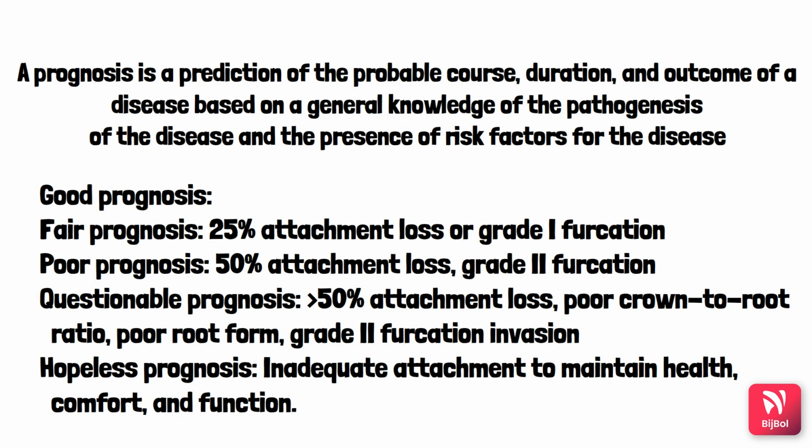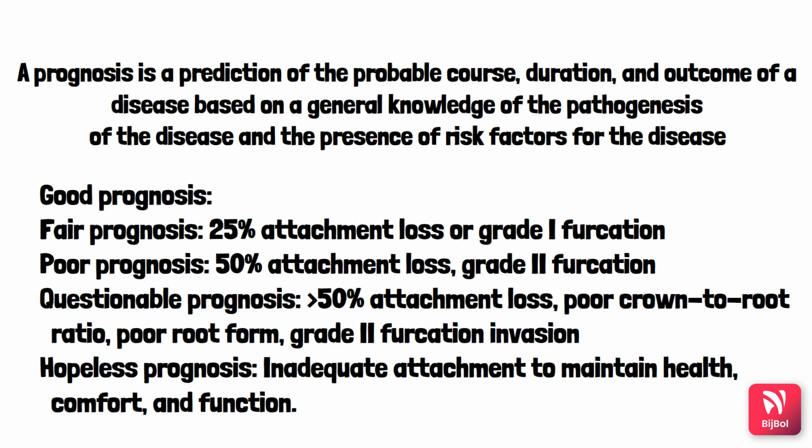You can remember this. So first one is good prognosis. If there is adequate control of etiologic factors and there is adequate periodontal support so that the tooth will be easy to maintain by the patient as well as the clinician, then it is called good prognosis. Whereas if there is 25% attachment loss or grade 1 furcation, then it is fair prognosis. Whereas if there is 50% attachment loss and grade 2 furcation, then it is poor prognosis.